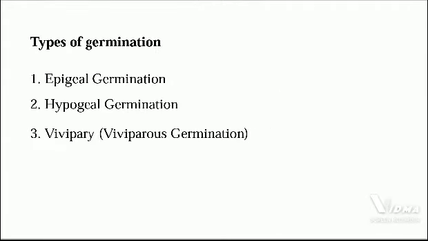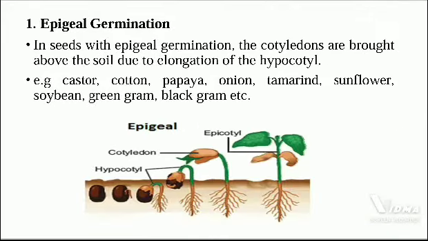Now we will see types of germination. There are three types of germination. First one is epigeal germination, second one is hypogeal germination, and third one is vivipary, that is viviparous germination. We will see one by one. First, epigeal germination.